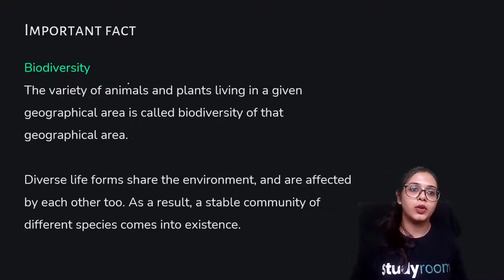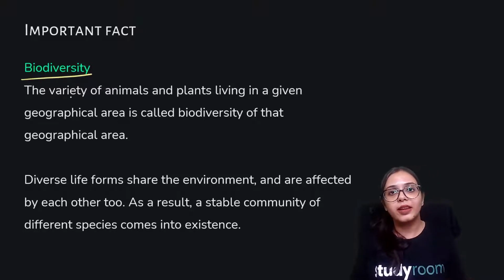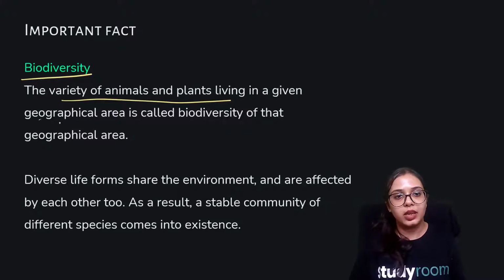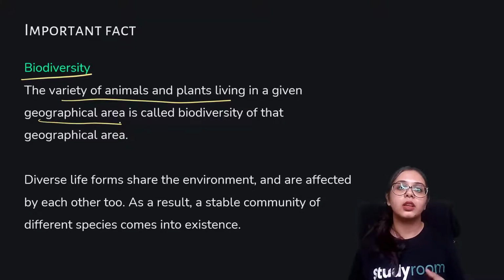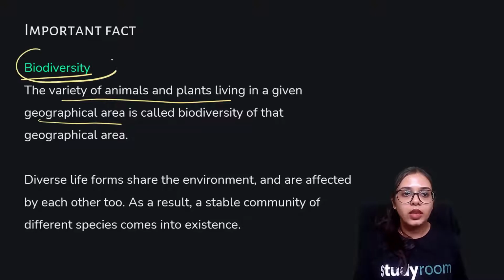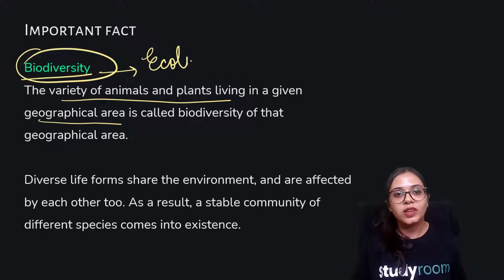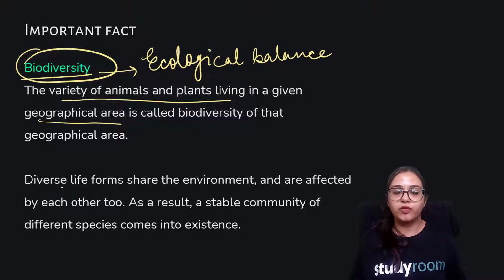Biodiversity. The term biodiversity determines the diverse variety of plants and animals in a given geographical area. So in a particular area, the total number of plants and animals that exist there and cohabit, that existence, is known as biodiversity, such an existence that the ecological balance is maintained. Those diverse life forms share the environment and are affected by each other as well.